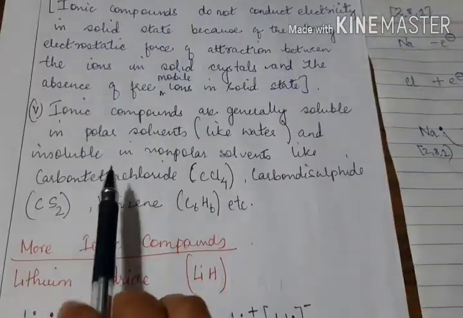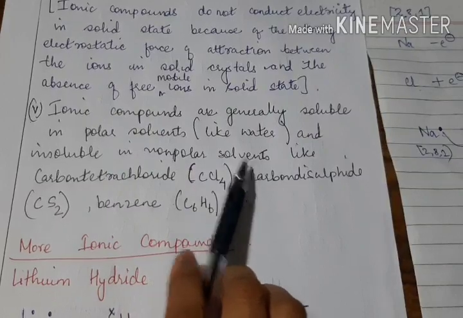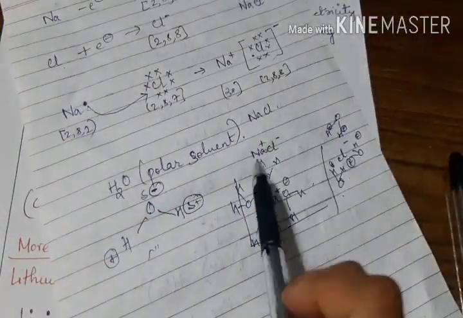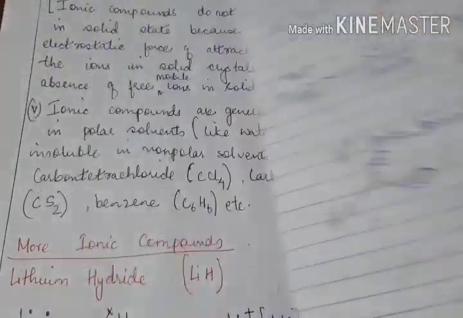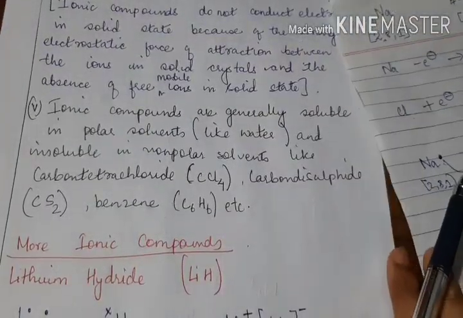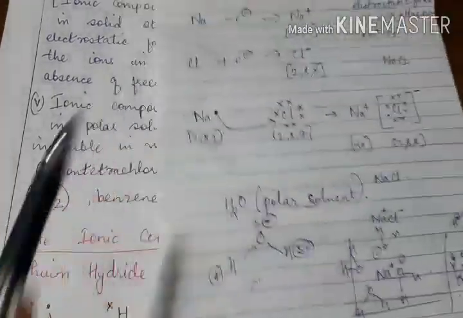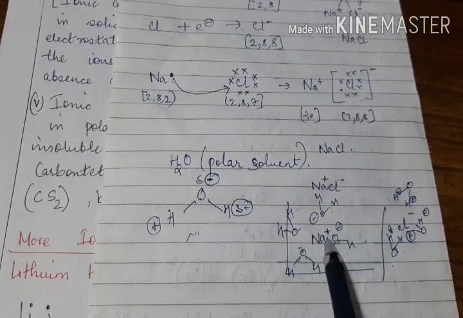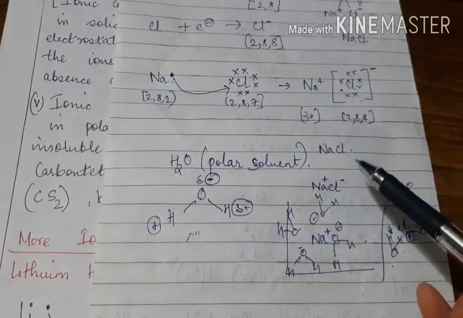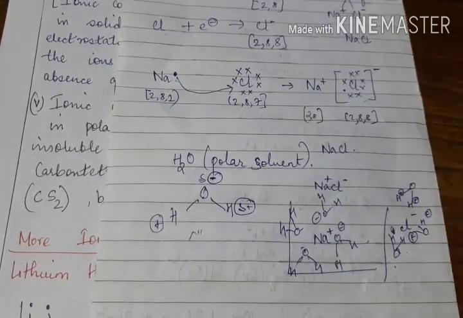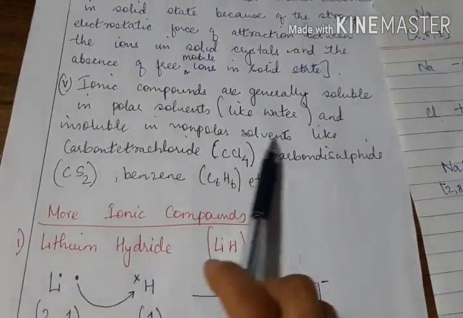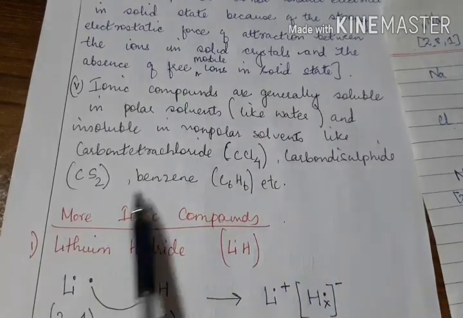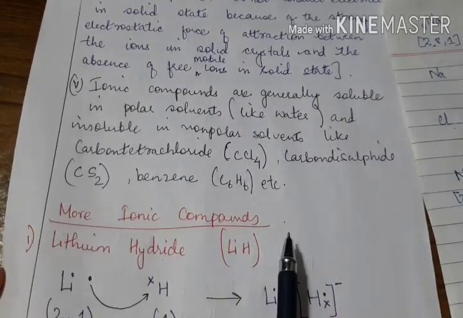But they do not dissolve in non-polar solvents. Non-polar solvents do not have charge distribution like this. In other words, like dissolves like: these have charges, and those also have charges, so like compounds dissolve like compounds. The non-polar solvents are carbon tetrachloride, CCl4, carbon disulfide, CS2, and benzene, C6H6.